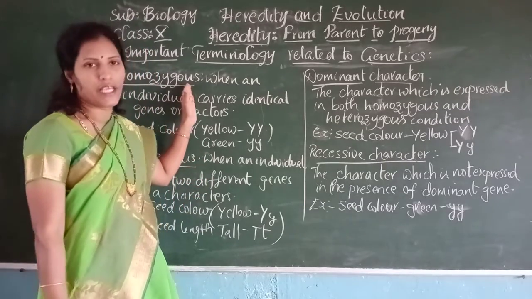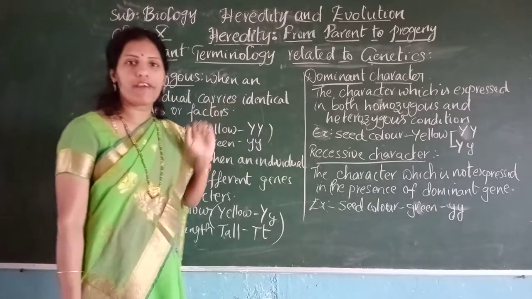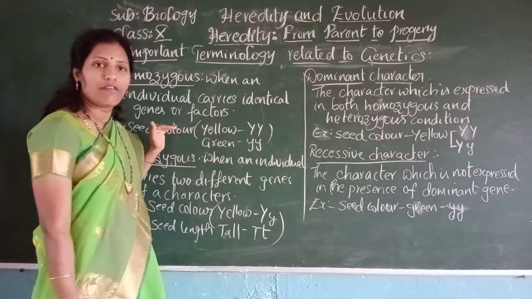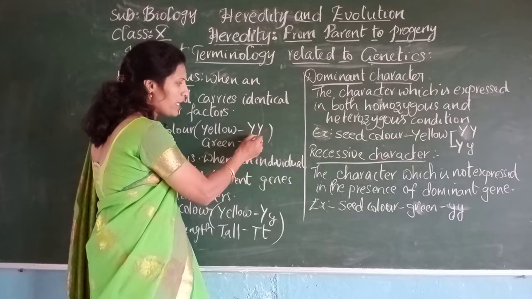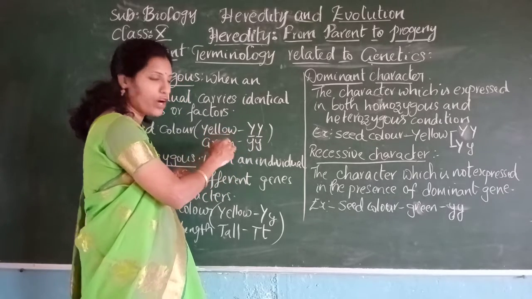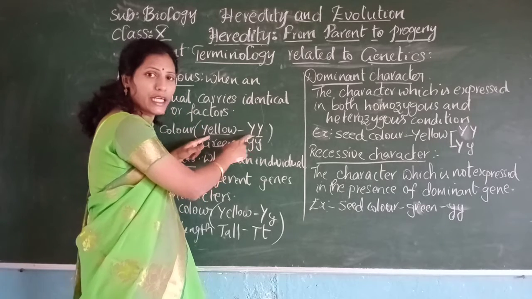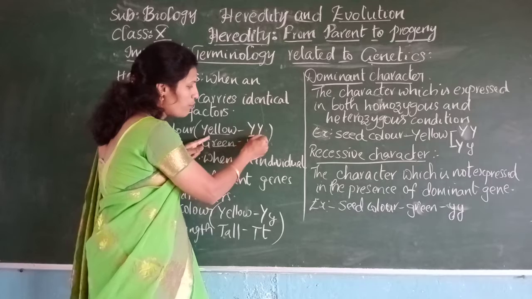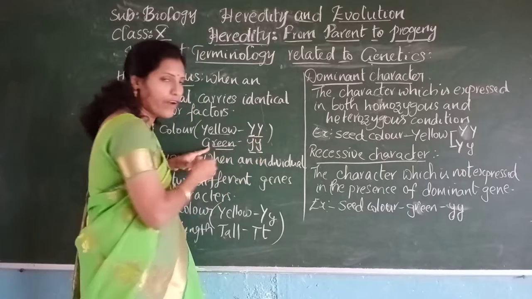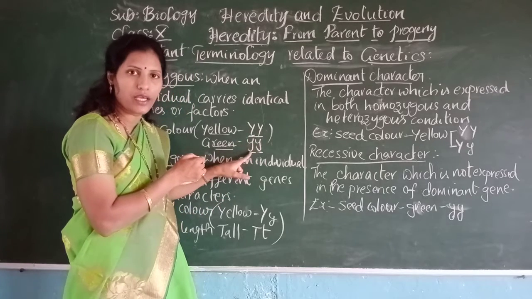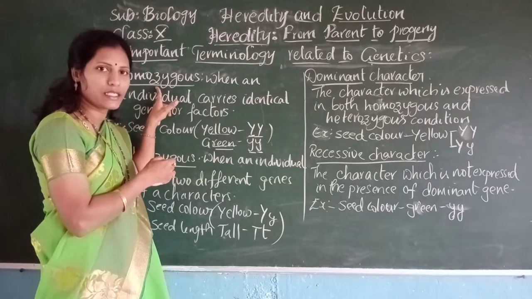Next, homozygous: when an individual carries identical genes or factors. Suppose, for example, the seed color. We have yellow color seeds and also green color seeds, two contrasting characters. And the genetical representation, the genotype, is both capital Y for yellow, and for the green color both are small y. That means the same type of genes are there representing a character. That condition we call homozygous.